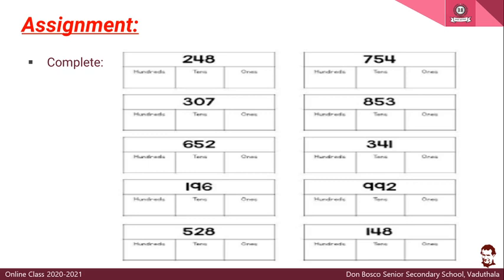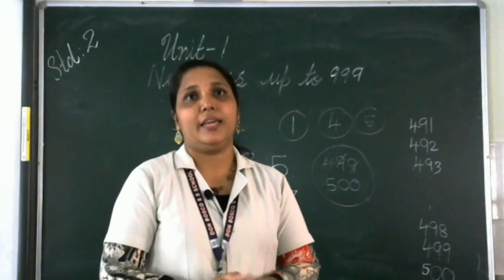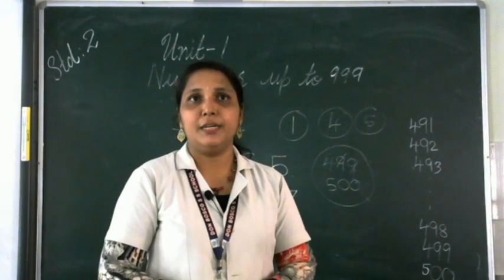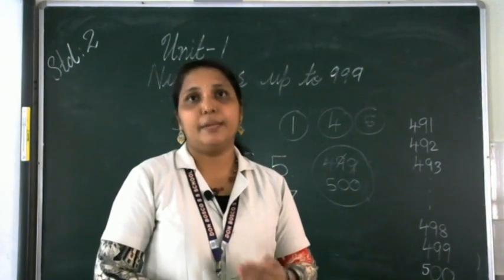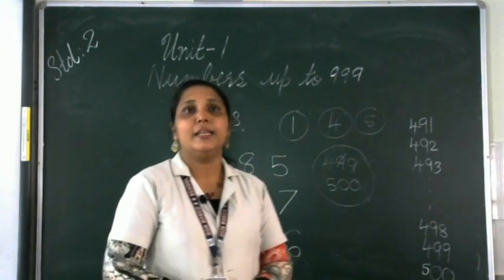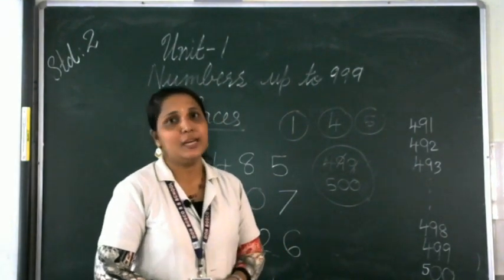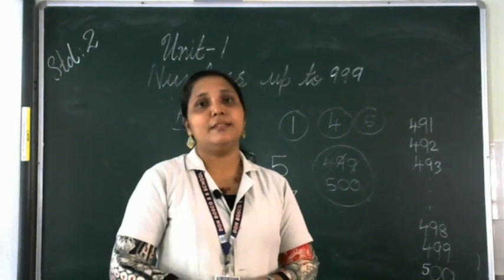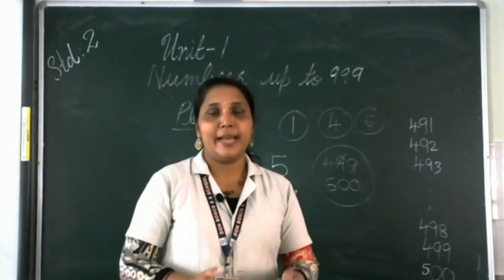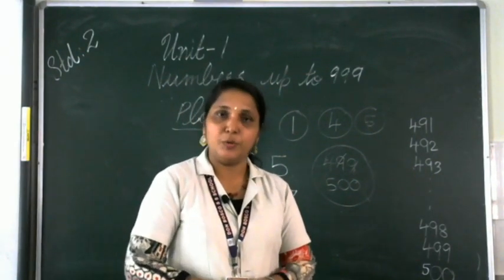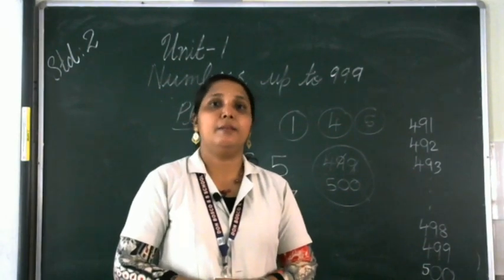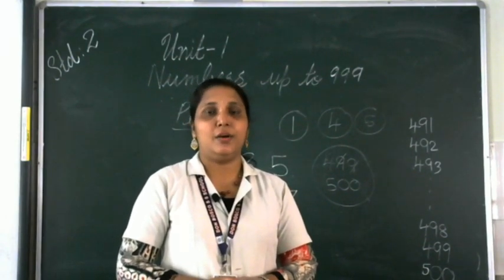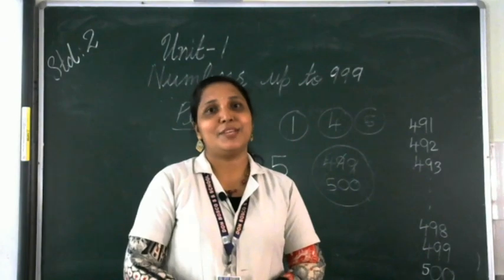Did you understand what all things we studied? Okay, so we studied 3-digit numbers, then we studied the places, ones, tens, 100. Then from the number grid, we wrote the numbers in order. Okay, so with this, I am winding up. So, do the activity and worksheet in your notebook. So, next week we will meet. Then you have to complete all this. Okay. So, bye bye. See you next week.